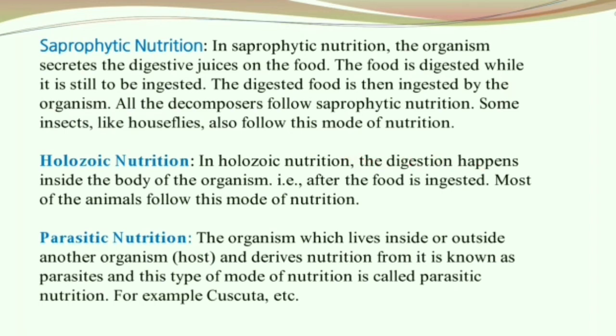Now, what is holozoic nutrition? Holozoic nutrition. The digestion happens inside the body of the organism, such that after the food is ingested, digestion takes place. Most of the animals follow this mode of nutrition. What is parasitic nutrition? The organism which lives inside or outside another organism, the host, and derives nutrition from it is known as a parasite, and this type of nutrition is termed as parasitic nutrition. For example, cuscuta.